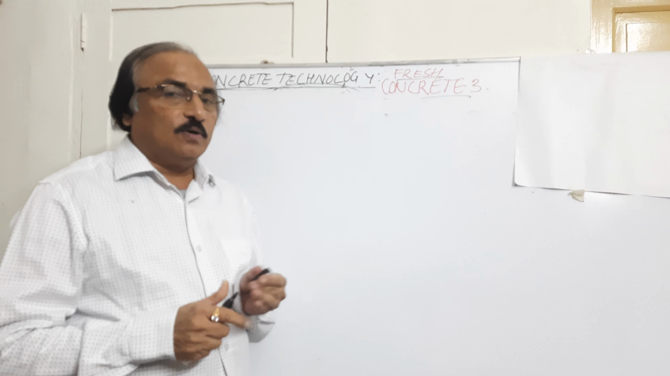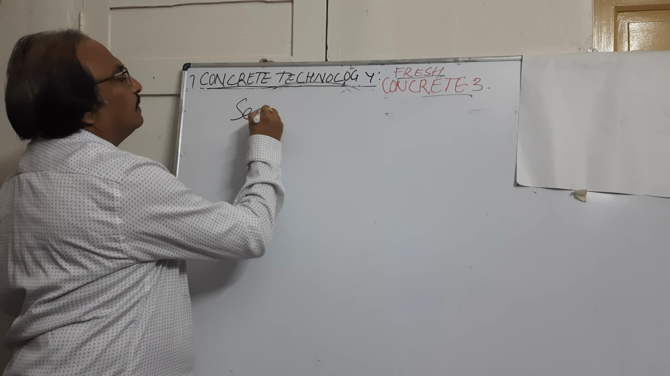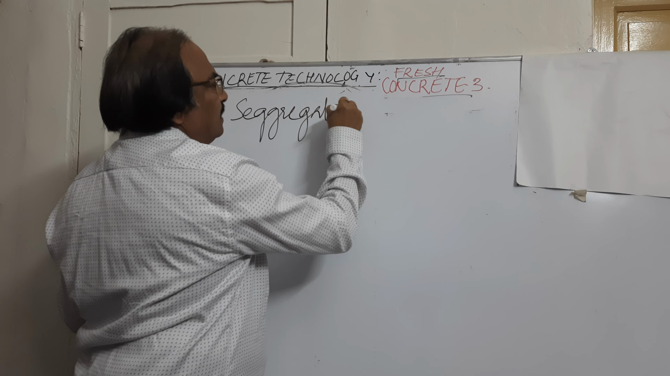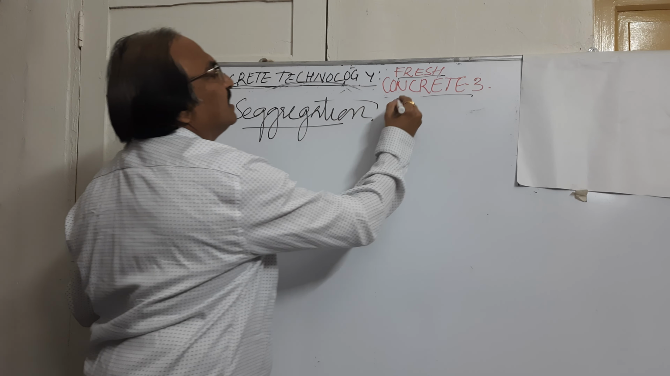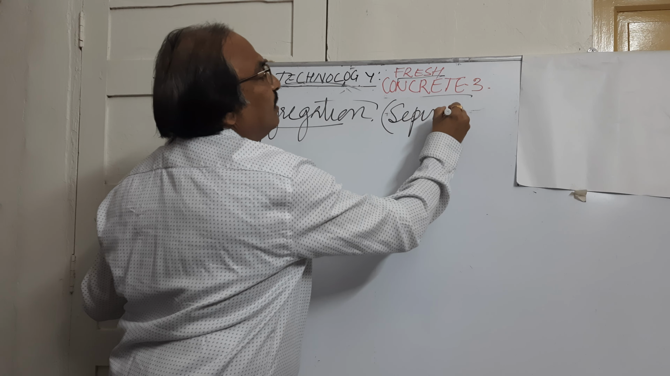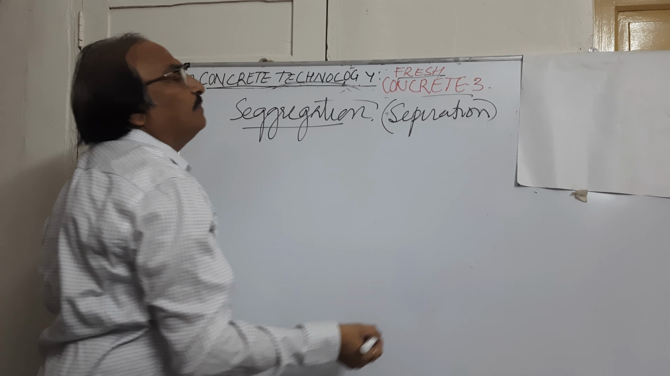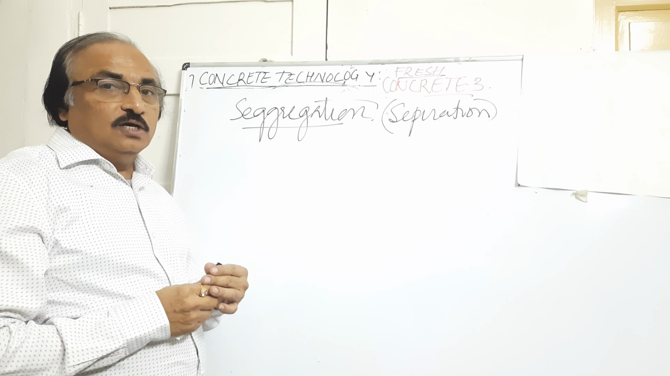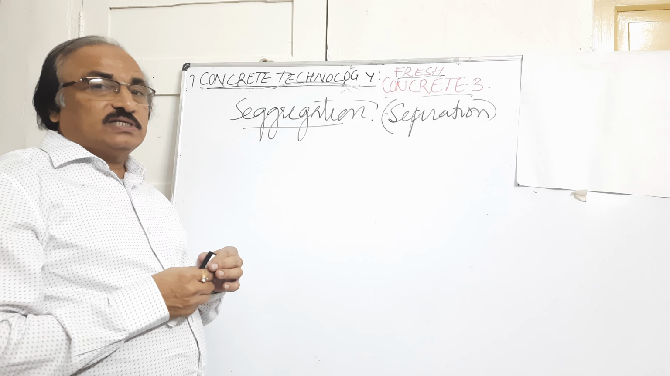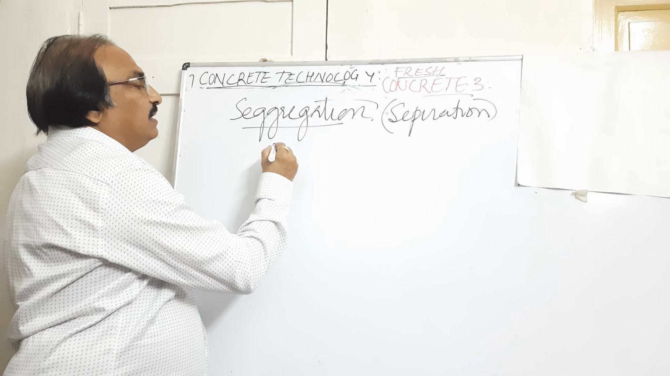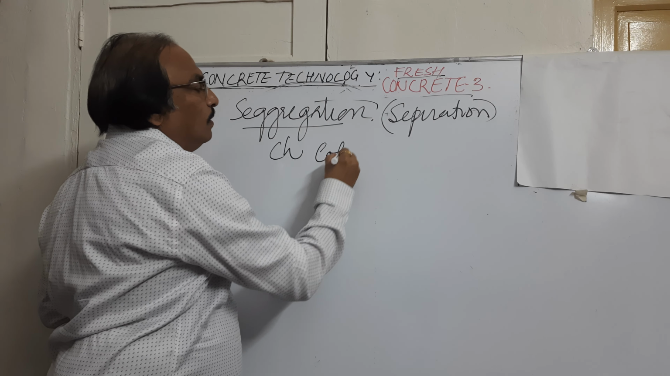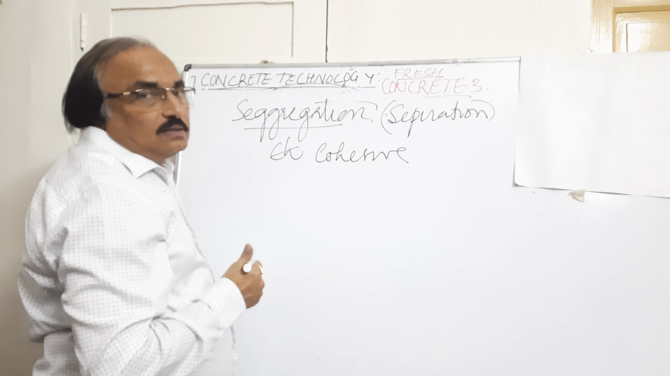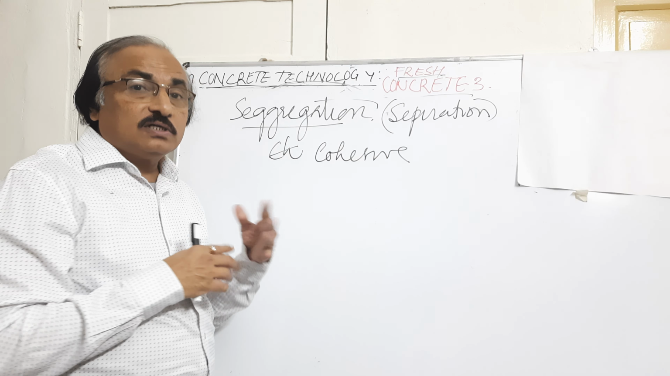So the next important property is segregation of concrete. Segregation is nothing but separation. We have seen concrete is made up of four important ingredients: cement, sand, aggregate and water. When we mix them, the material we prepare should be cohesive. They should not separate out.